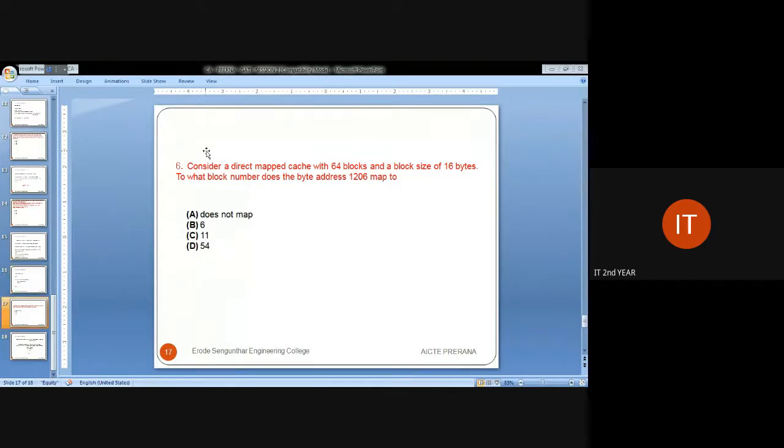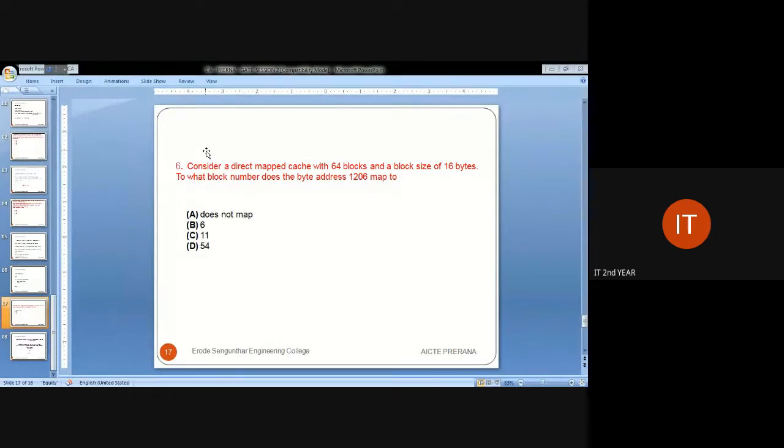So, next one. Consider a direct mapped cache. Direct mapped and set associative caches are different types of cache. This will be taught to you in the upcoming classes. Before that, just have a look at what type of questions they are going to ask.